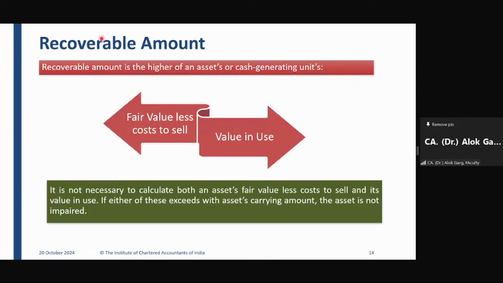Now, we will be talking more about the recoverable amount. We have already covered the concept of recoverable amount, but we will be discussing more on this. So can we have a 10 minutes break? It's 8:26 now. Let's have a 10 minutes break and we will start at 8:36. Okay. Sure. Ashokji, break start.